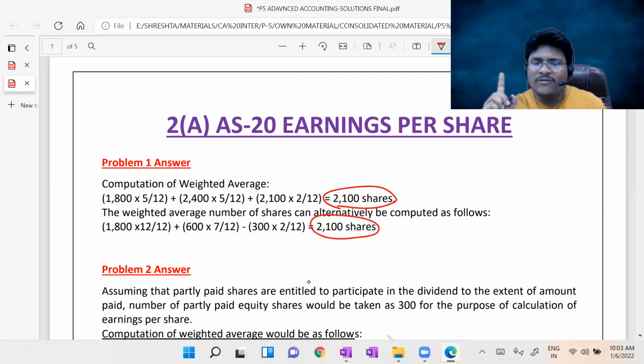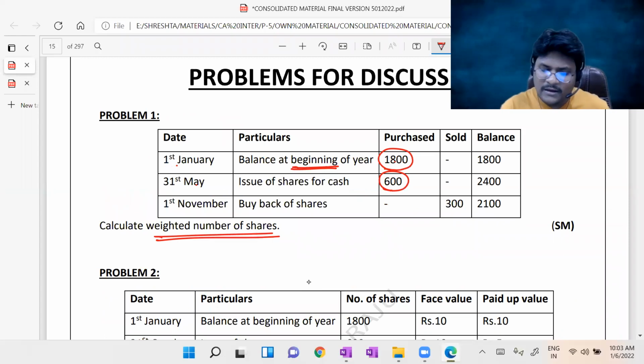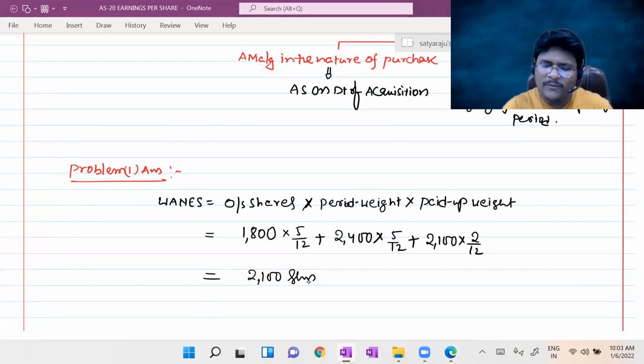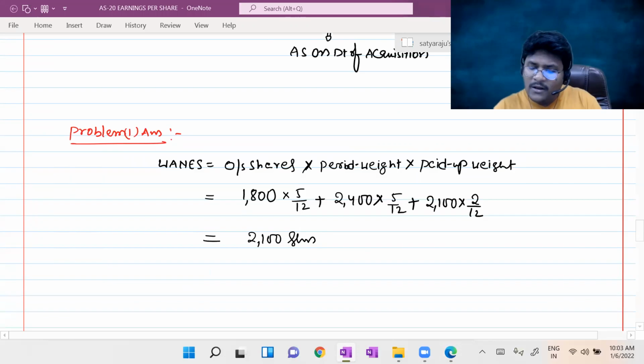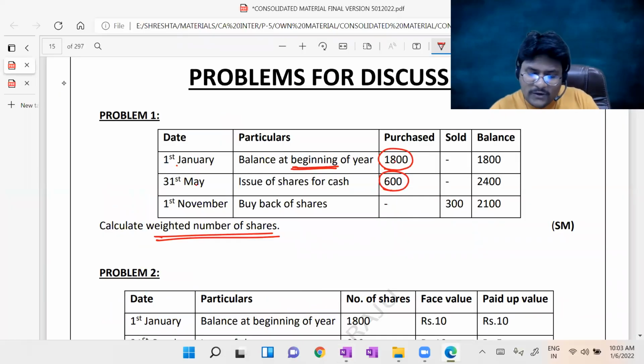I just resolved it in only one method, while they have given both the methods. I already mentioned both the methods in the illustrations and examples. Here I completed it in my OneNote in only one method, which is more than enough. So now let us focus on problem number 2 as well. We'll try to complete problem number 2 also right now itself.